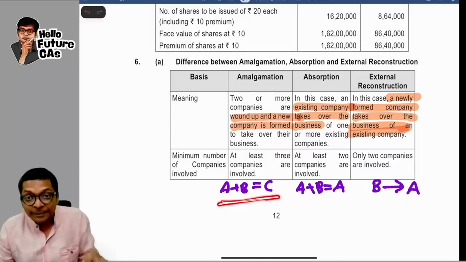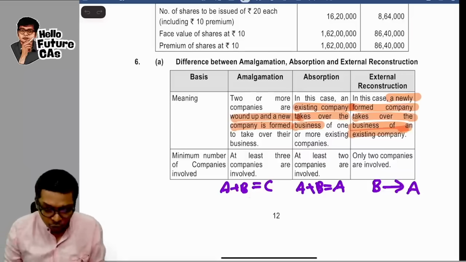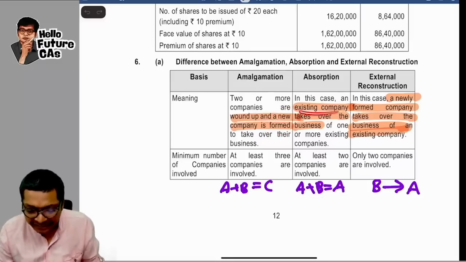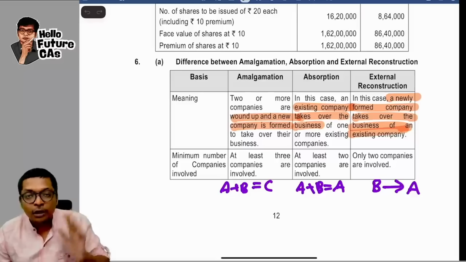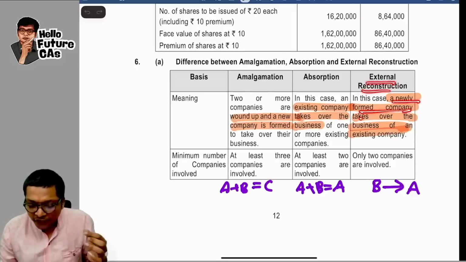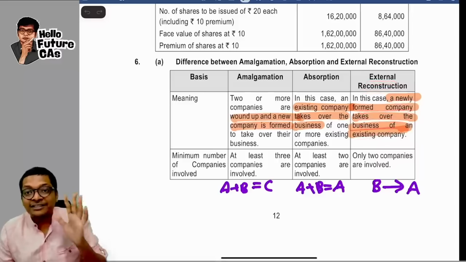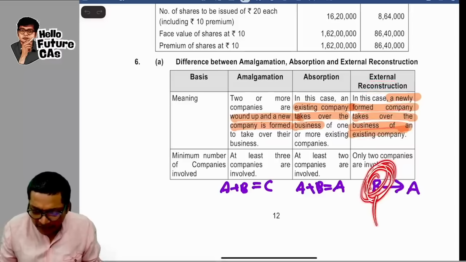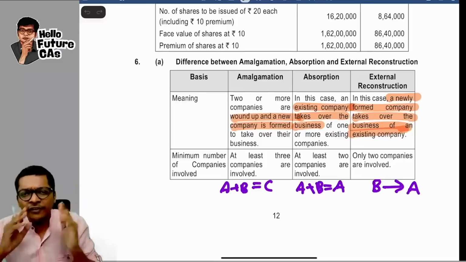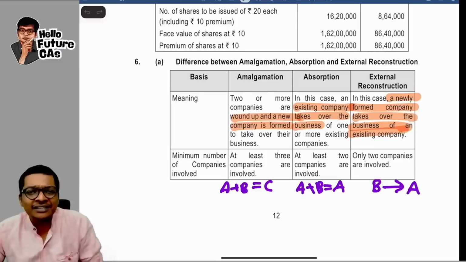So look at this. A plus B becoming C. New company coming. So here they use the words new company is formed. A plus B becoming A means an existing company takes over the business of one or more existing companies. And external reconstruction, a newly formed company takes over the business of an existing company. So new company B is formed to take over A, guys. These alphabets themselves give you the explanation. So if you know this example, easily you will understand the difference.